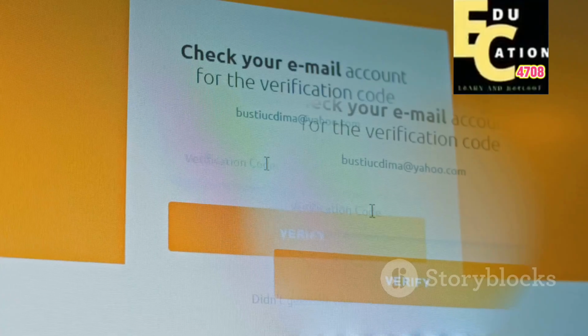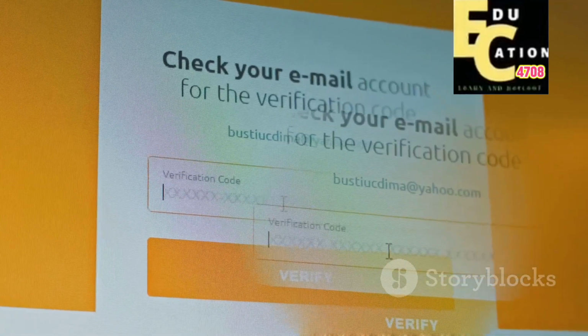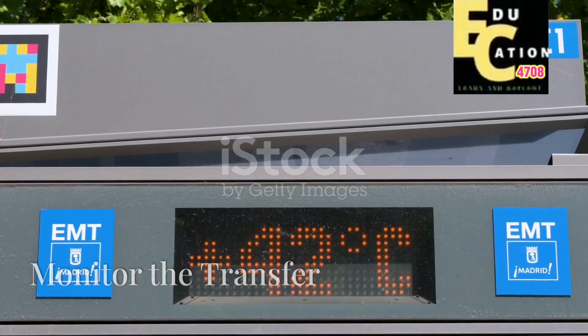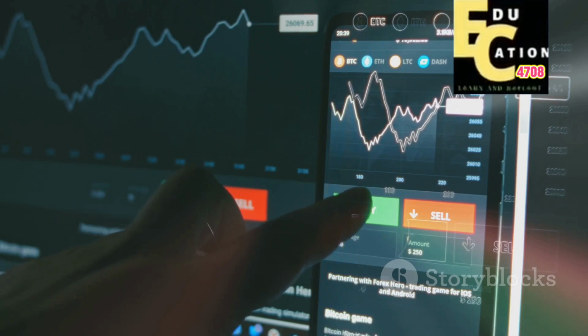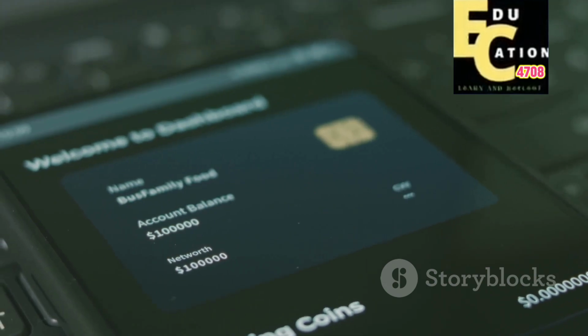Complete withdrawal. Confirm and authorize the withdrawal. You may need to complete security verifications. Transaction time. Transfers typically take a few minutes but can vary based on network congestion. Verify receipt. Once the transaction is confirmed on the blockchain, check your Binance account to ensure the USDT has arrived.